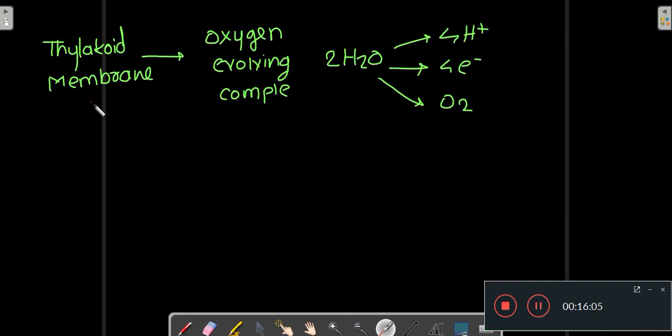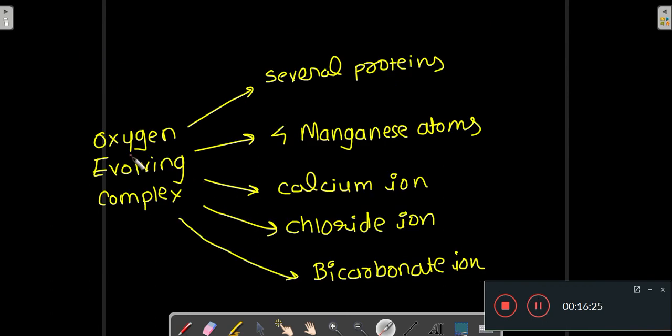So the thylakoid membrane has this oxygen evolving complex which splits the H2O into 4 protons, 4 electrons and 1 oxygen molecule. 2H2O gives you 4 protons, 4 electrons and 1 oxygen molecule. Now this oxygen evolving complex contains a lot of things. It contains several proteins, 4 manganese atoms, calcium ion, chloride ion and bicarbonate ion.